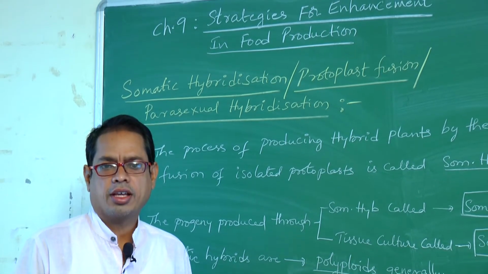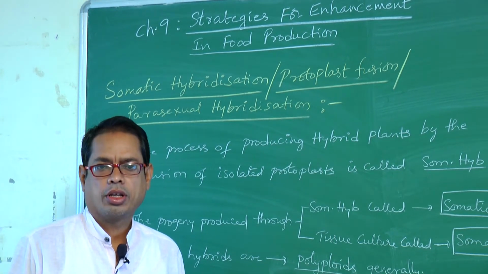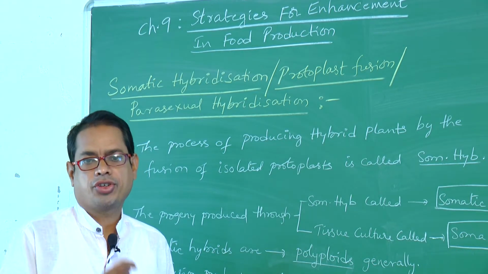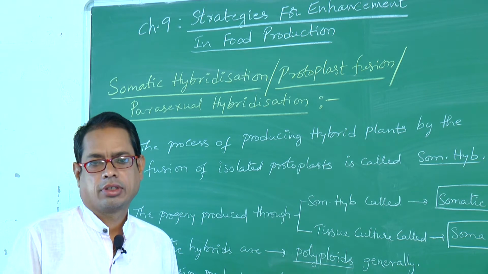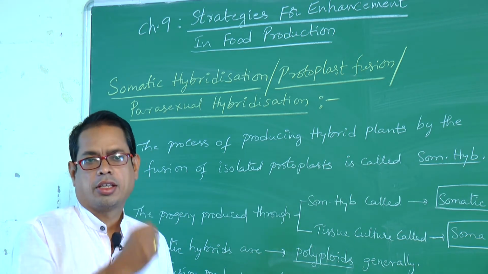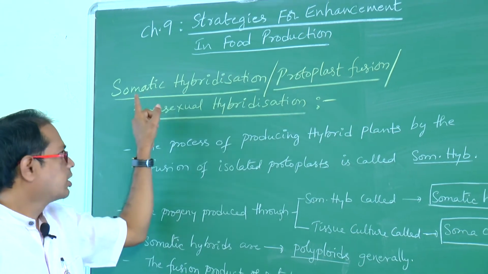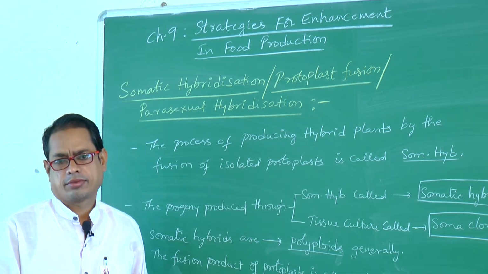In the previous class, I explained about tissue culture and applications of tissue culture. And the last part in strategies for enhancement in food production is somatic hybridization.